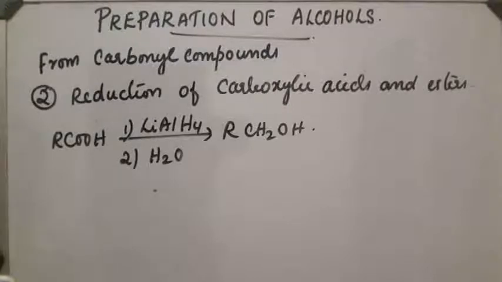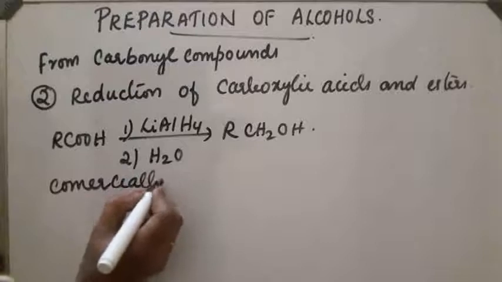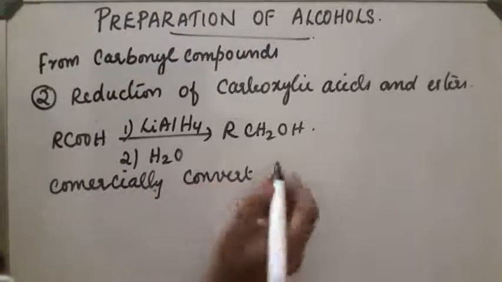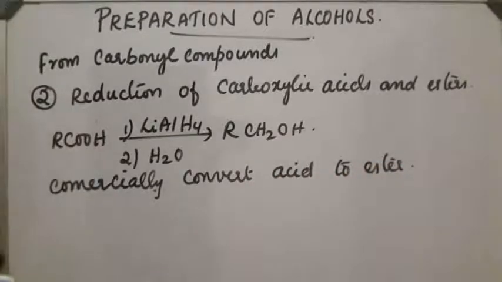This lithium aluminium hydride is a strong reducing agent. Also, it is highly expensive. So, it is difficult to use commercially. So, what we have to do is, first convert the acid into an ester, from which we can prepare alcohols. First we convert acid to ester, and on reduction in presence of a catalyst, that is, catalytic hydrogenation of the ester, it gets converted into alcohols.